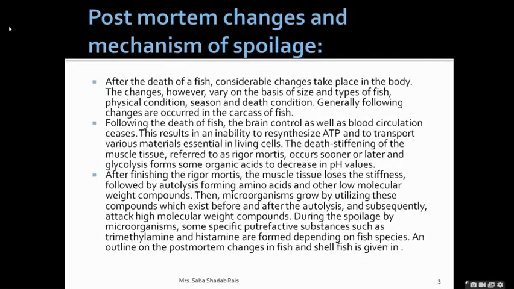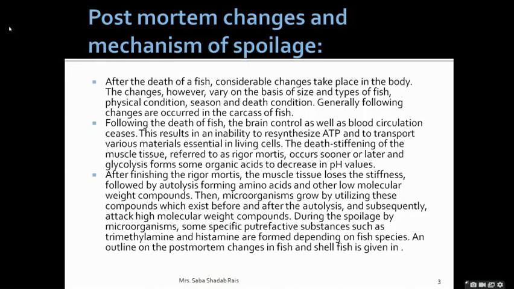Freshly dead fish, you will find that the muscles continue to show irritability for some time, and it is stimulated by the electric current. If the death of the fish is caused by the electric current, blood circulation will cease immediately. So the activity of the muscles is also lost gradually. So the body of the fish enters a state that will be called rigor mortis.